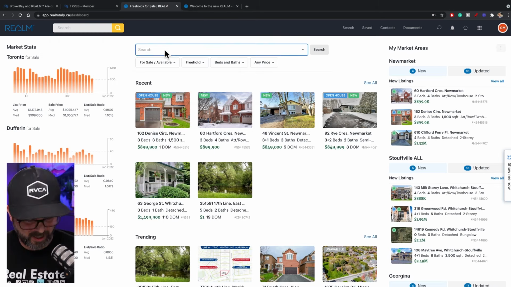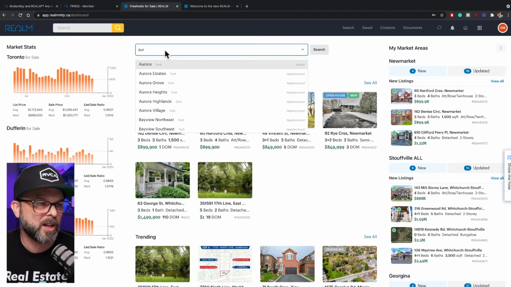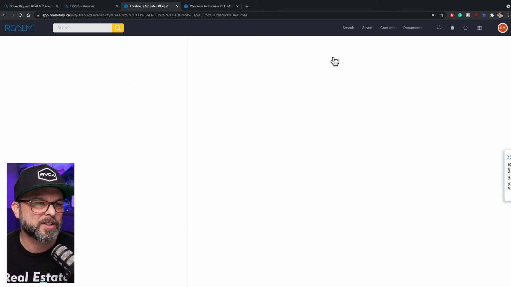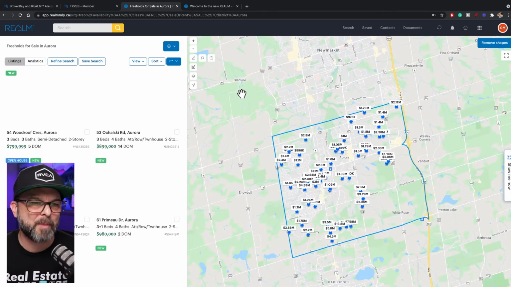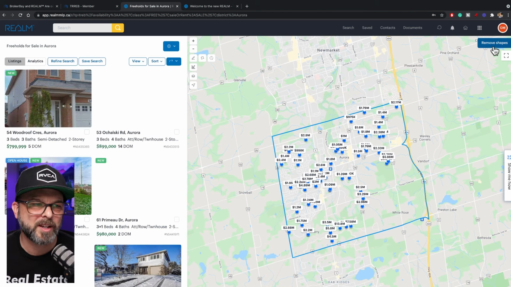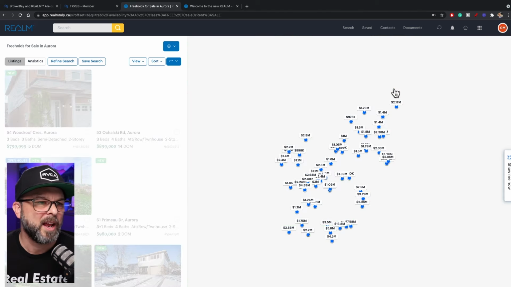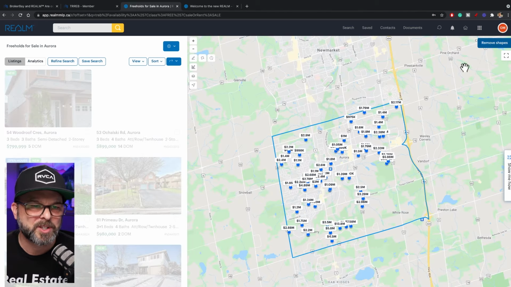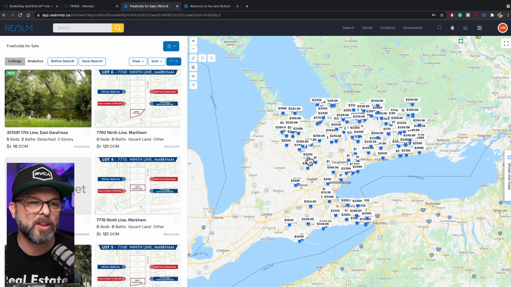So if I go back to here and I want to search, let's do Aurora, for instance, if I can spell it, there we go. I've got to click that and hit the search button and it'll draw the map around it, but I want to remove this. Remove shape. There we go. It should take a moment. Then all the listings come up.